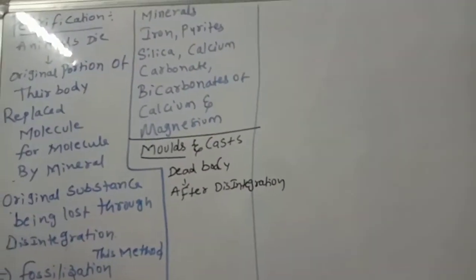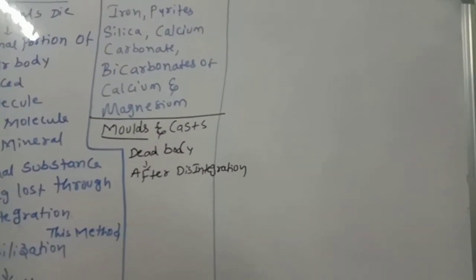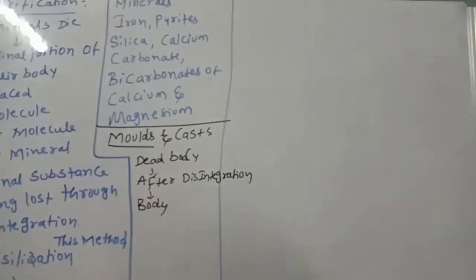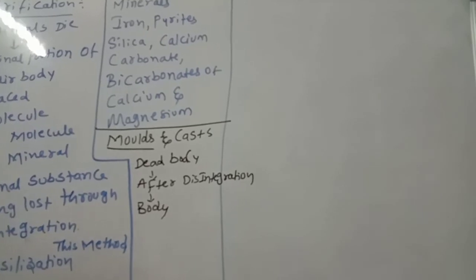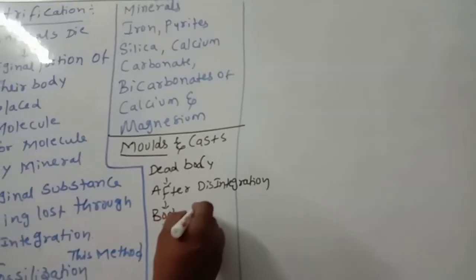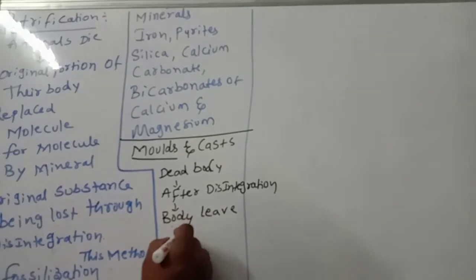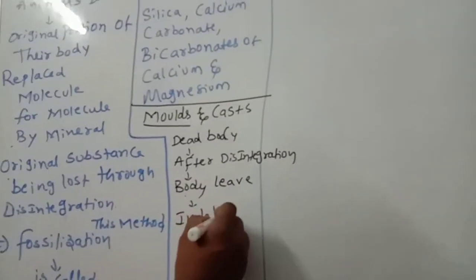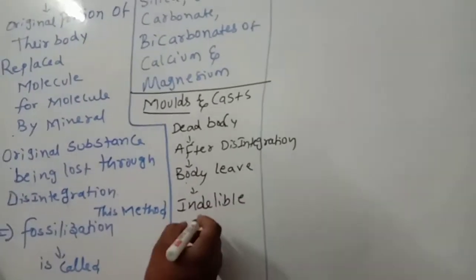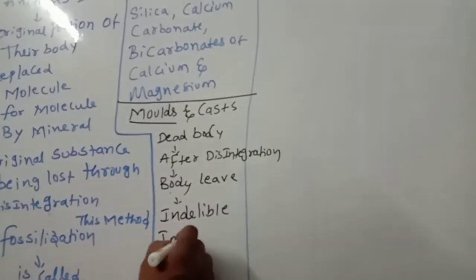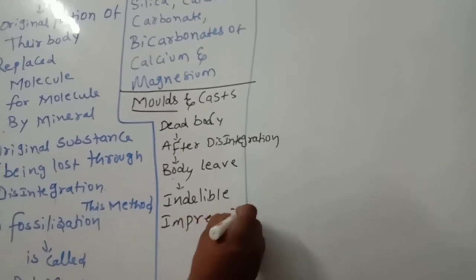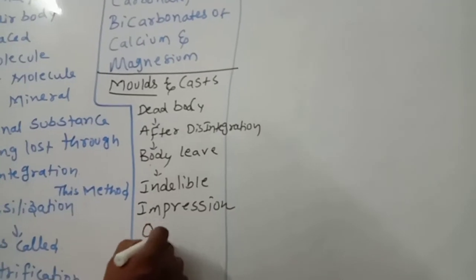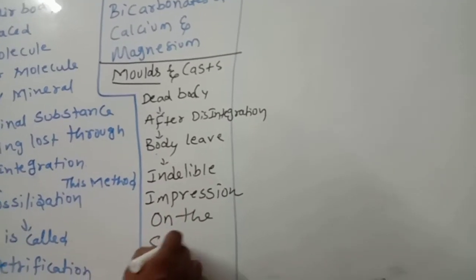After disintegration of the dead body, the body of the animal will leave an indelible impression on the soft mud.